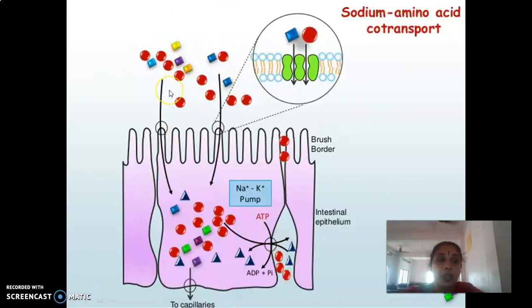They can undergo absorption. So the rate of absorption of L amino acid is independent of the concentration gradient, but dependent on sodium. So the intestinal concentration of the L amino acid will be reduced.